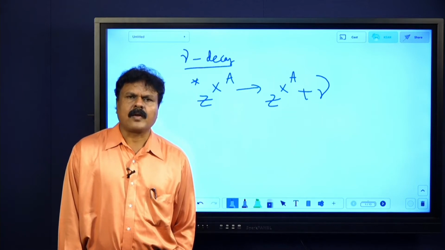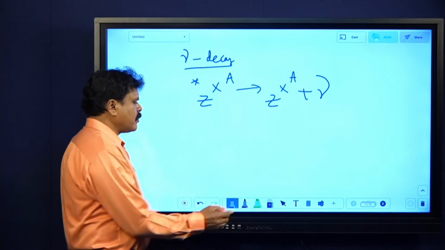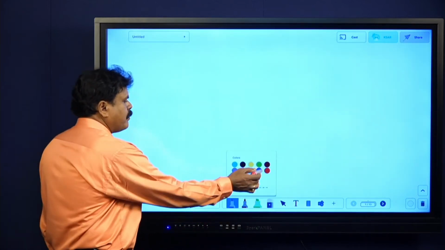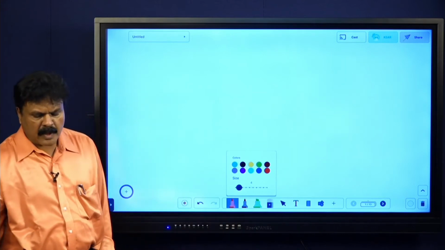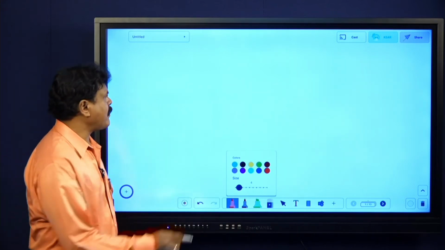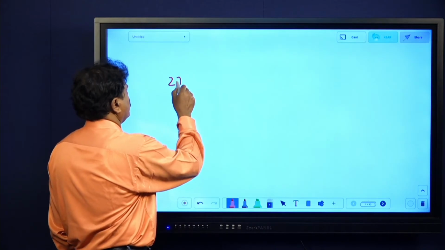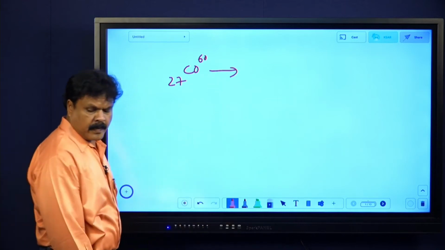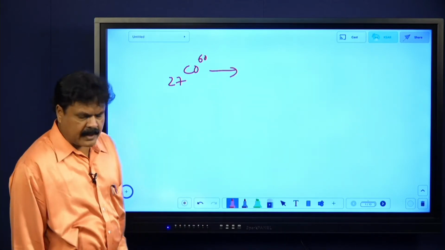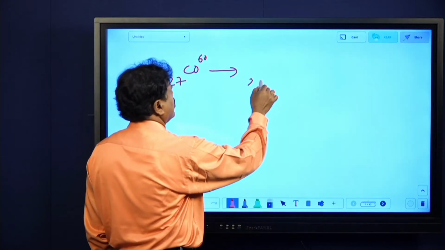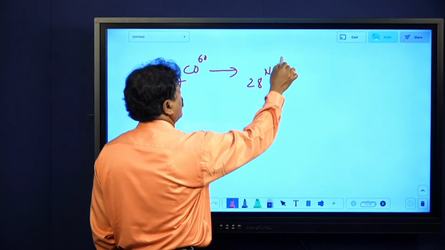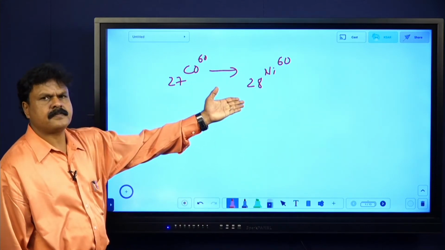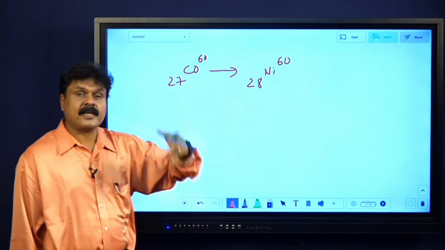Now here, one example if you want. I will start with one beta decay. In a beta decay, probably one example I will be taking. Let me say 27 cobalt 60. I am telling one beta decay, so it might become 28 nickel 60. It is under excited state. It has given beta. Why? Atomic number increased. Now it is under excited state.